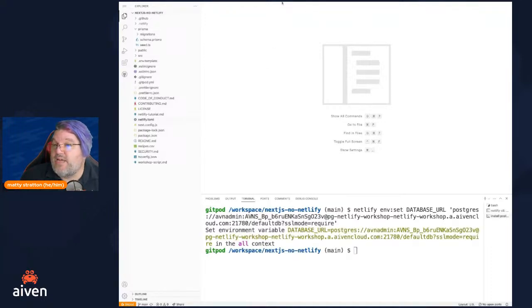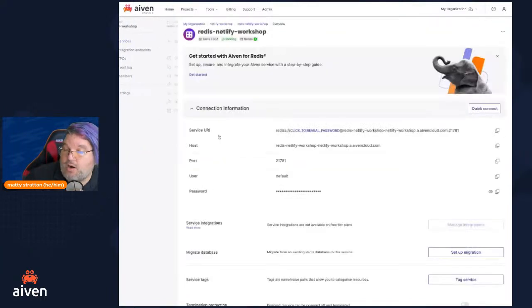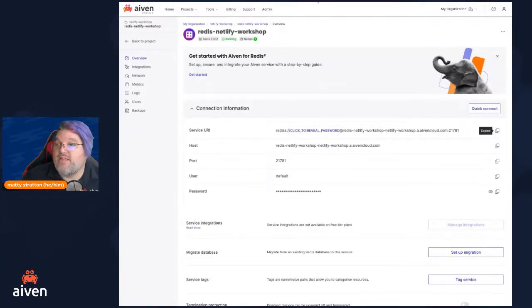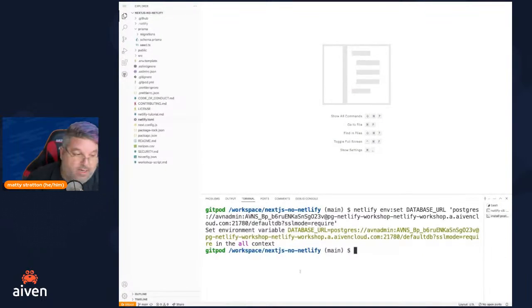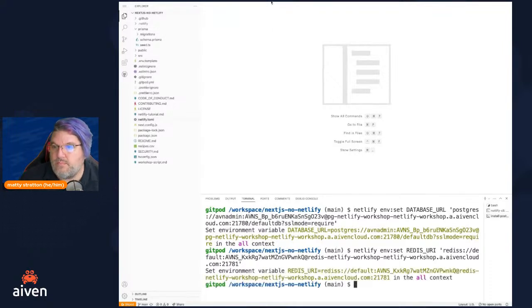Similarly, I'm going to go back to Aiven and get my Redis URI. I'm going to copy that right there, go back, take a look here, and run netlify env set. This environment variable is called REDIS_URI, not URL, and it's going to look like this. I'm going to go ahead and set that environment variable, and that all looks totally cool.